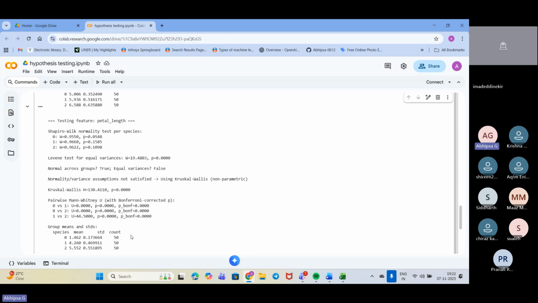So all of the tests I have performed here, but for your case, you can take any one or two tests. You don't have to take all of these, as I have shown you how we can take the T test, Z test, and chi-square test. You can take these tests for easy understanding.